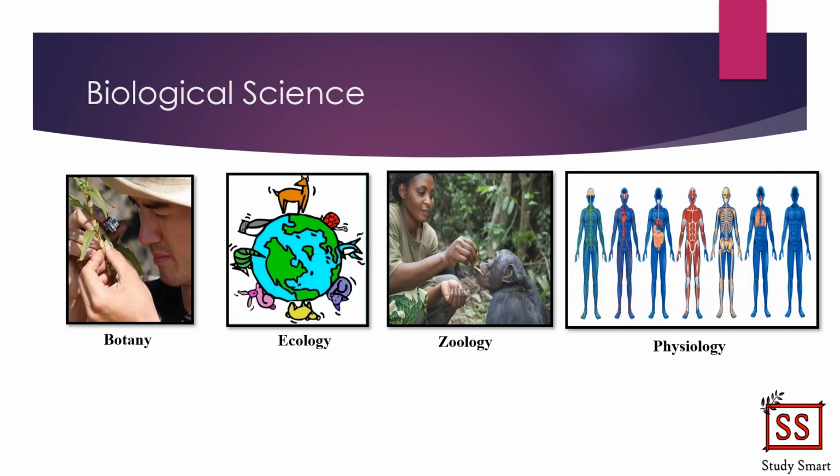Let's look into the sectors in biological science. If you are interested to study about living things, you can study biological science. There are sectors such as botany, ecology, zoology, and physiology. Botany is actually focused on the study about plants. Ecology is the study about living things and their interaction with the ecosystem. Zoology is the study about animals. And lastly, physiology is the study about the human body.